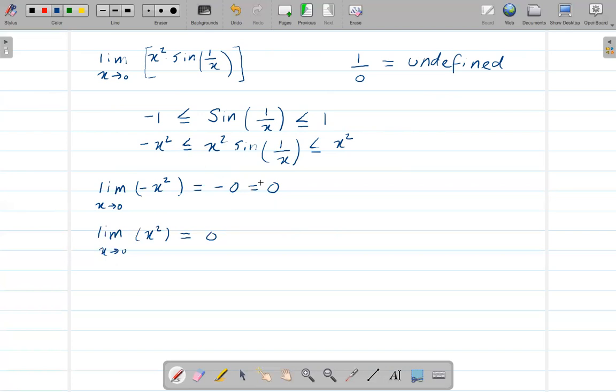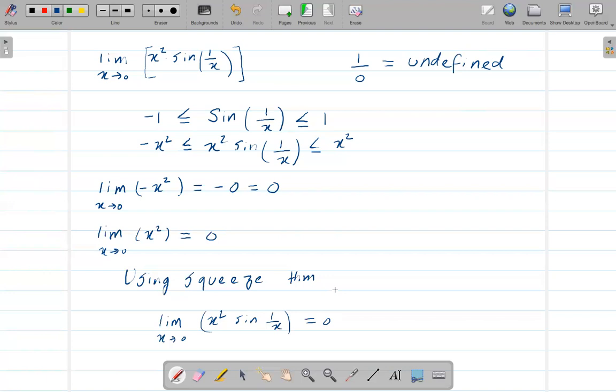So since this thing is squeezed between these two, using the squeeze theorem (let me just write THM), I can easily say that the limit as x goes to 0 of x squared sine 1 over x is also 0.